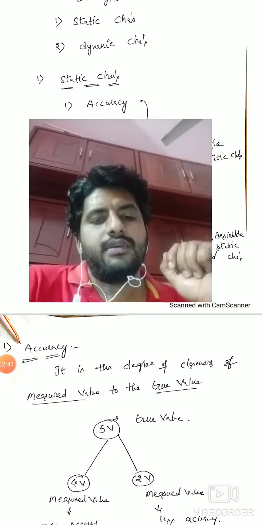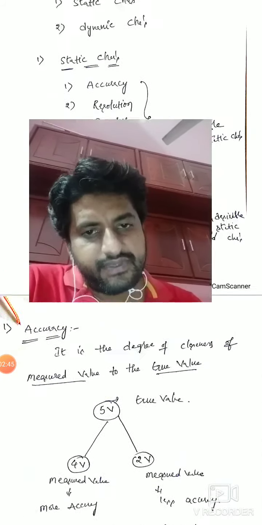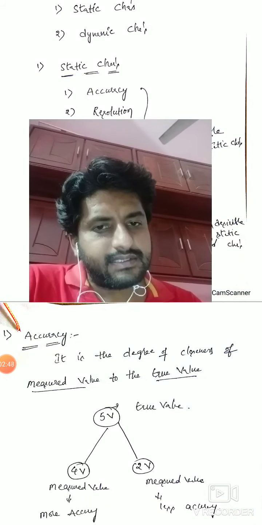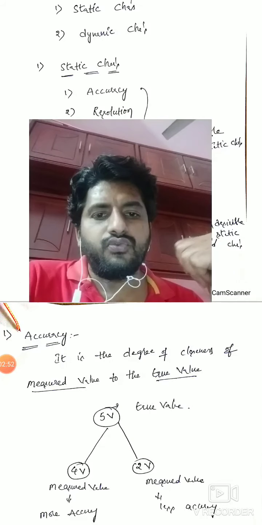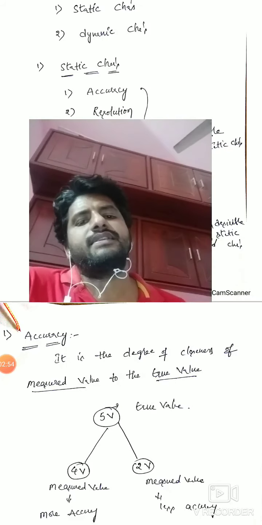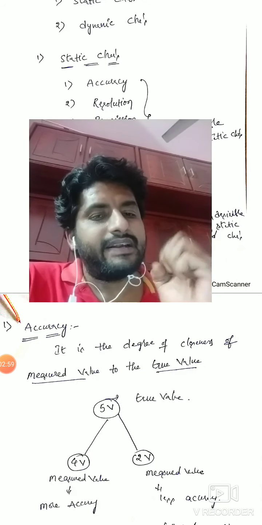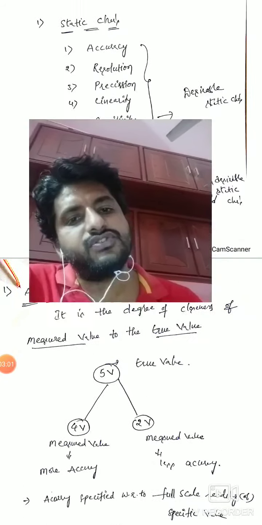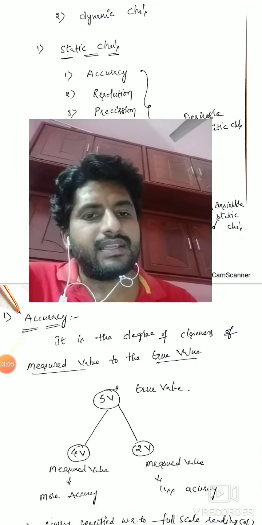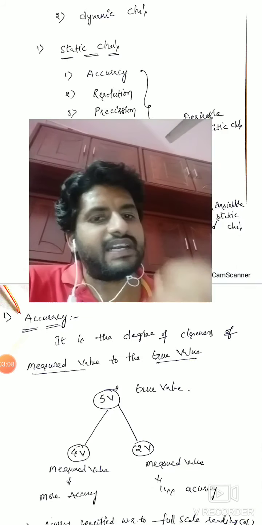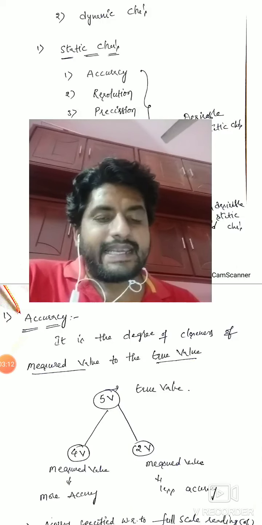P equals V into I. For this we conduct a test to find out the voltage first. After that, conduct a test, find out the current, then put them in the formula, P equals VI, and we will get the final result of the power. So this is a time consuming process, but we will get accurate results. These types of instruments we can use in research laboratories. We studied the different types of absolute instruments in the last session. And the other one is secondary instruments.